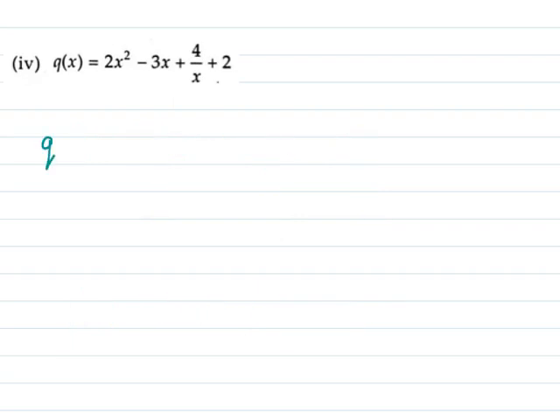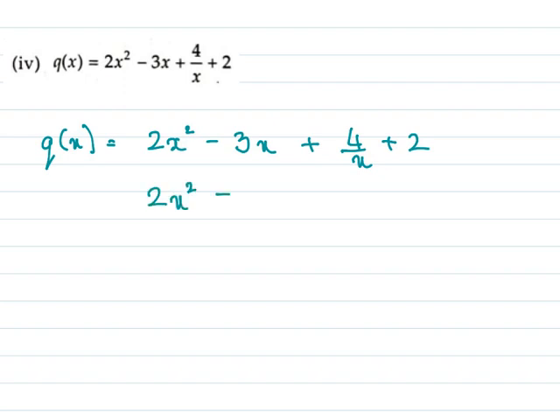Now for q of x. Polynomial q of x is 2x square minus 3x plus 4 over x plus 2. I'll write it again, 2x square minus 3x plus, now this x is in the denominator, I take it to the numerator, x raised to minus 1, plus 2.